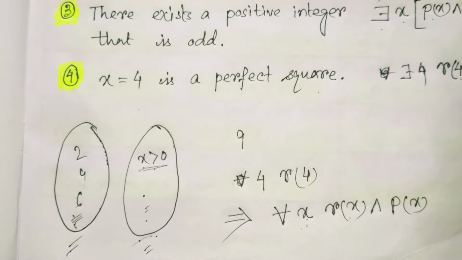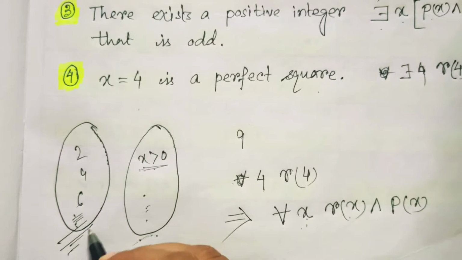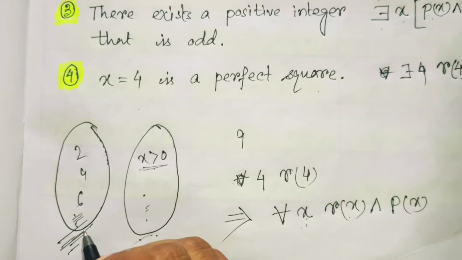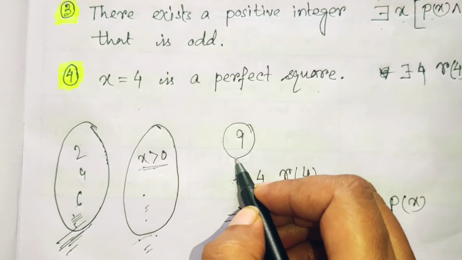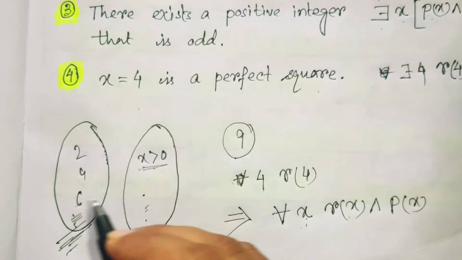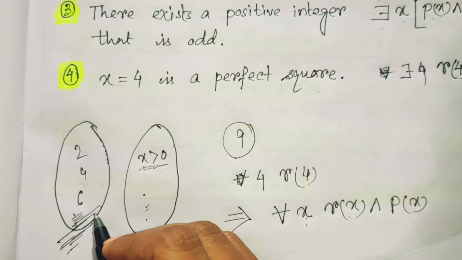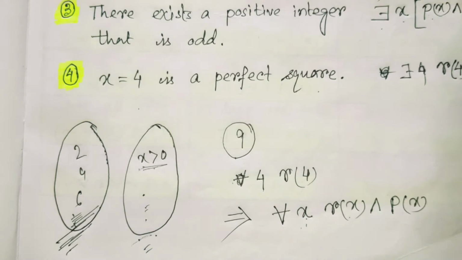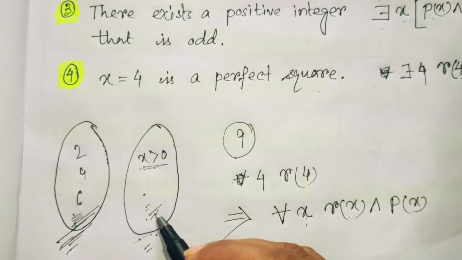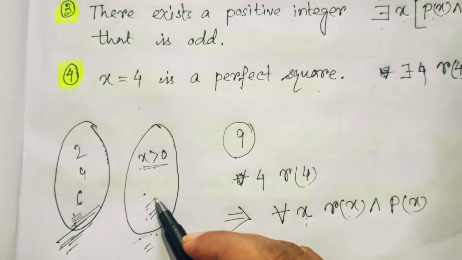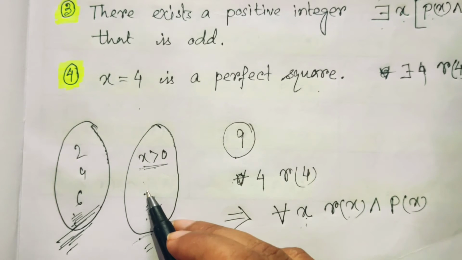And if we say all the perfect square numbers belong to this set, is it true? Definitely not, because 9 is a perfect square but it is not an even number, hence it is not in this set. So based on this, if 4 is taken from this set, we cannot say all the perfect square numbers belong to this set.